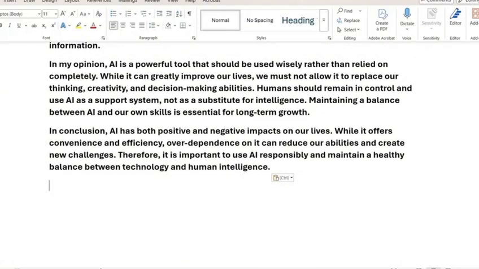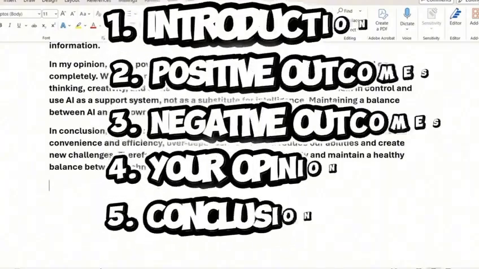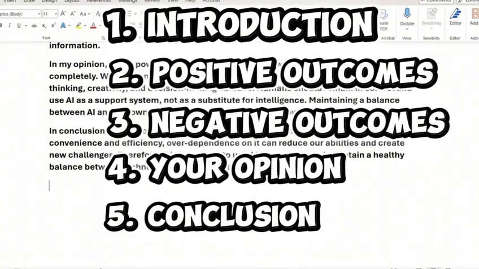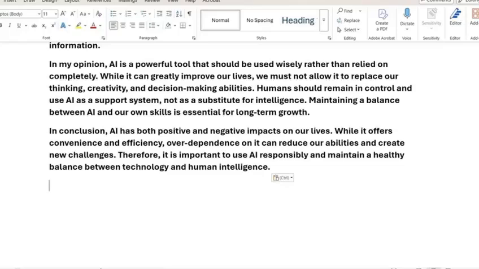So remember, a perfect essay has the introduction, positive points, negative points, your opinion, and conclusion. Follow this structure perfectly and you will easily write an essay on any topic efficiently. Try writing your own essay using this format and let me know how it goes.